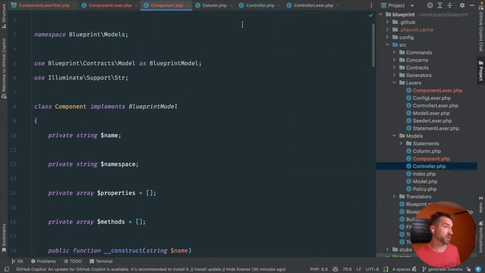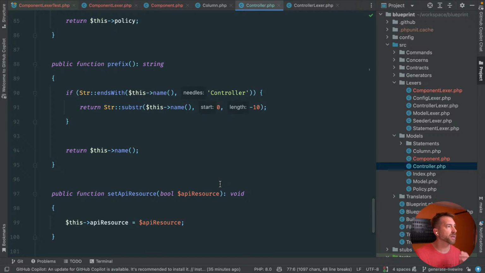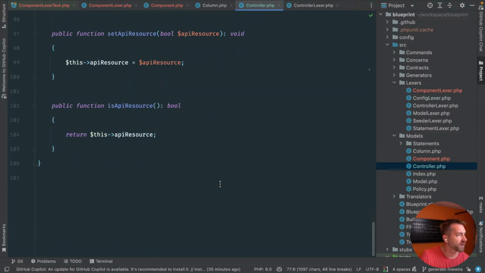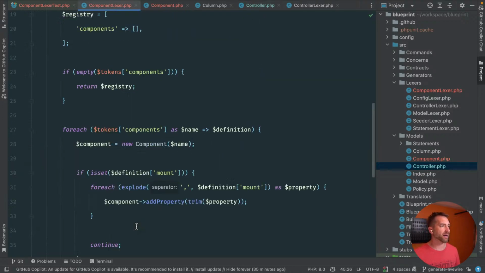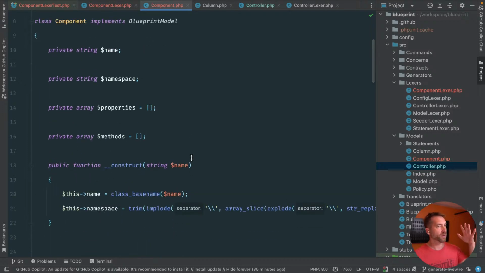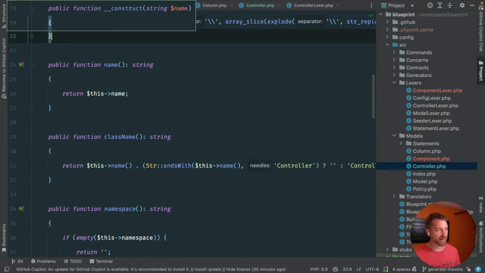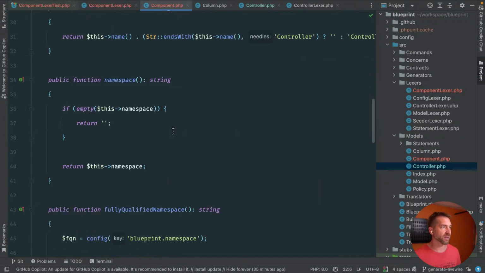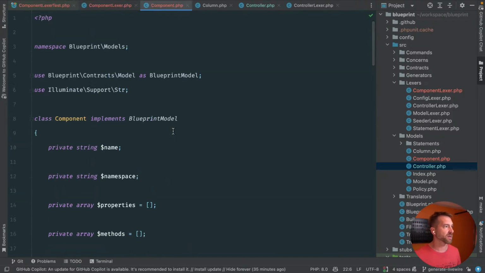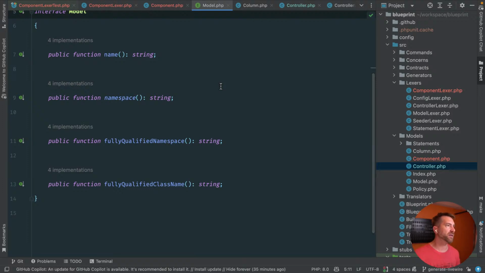I don't want to jump too far ahead. Policy, prefix. I don't think we need prefix. I don't think we need this API stuff. Okay, so I don't think we need that. Again, this is a dumb data object. We're just passing in a name. We're inferring the namespace. We're just making some getters and setters on it effectively. I'm going to copy some of this other stuff because that seems to be what is used. I'm just curious, what comes in from this contract? Names. Okay, so you need the namespacing stuff.